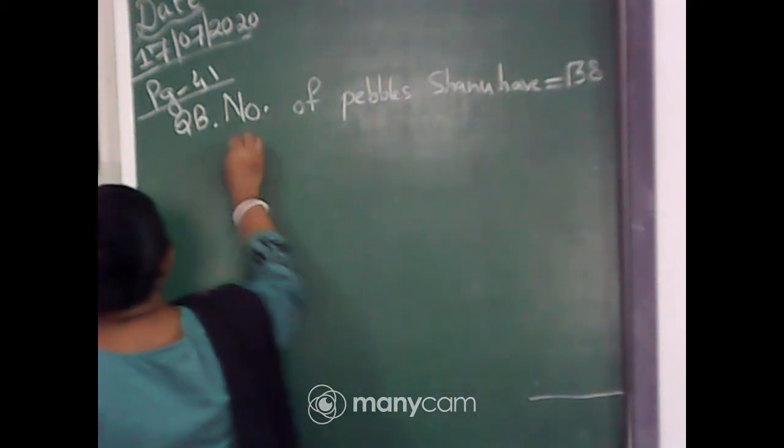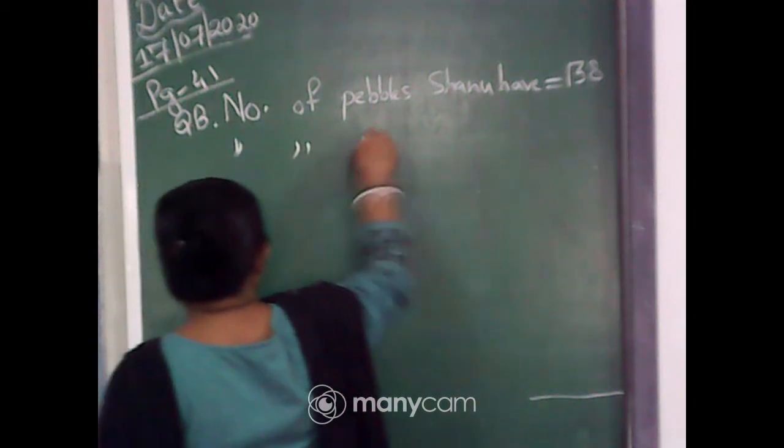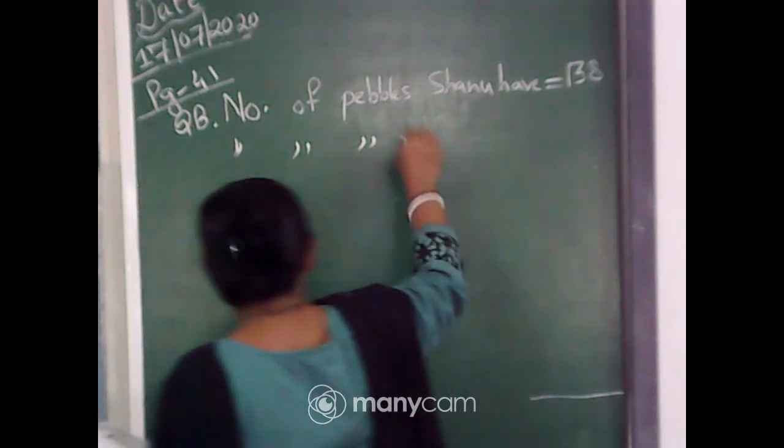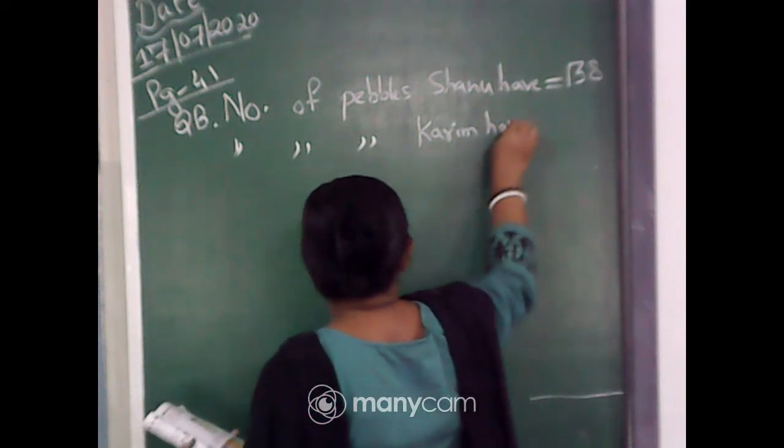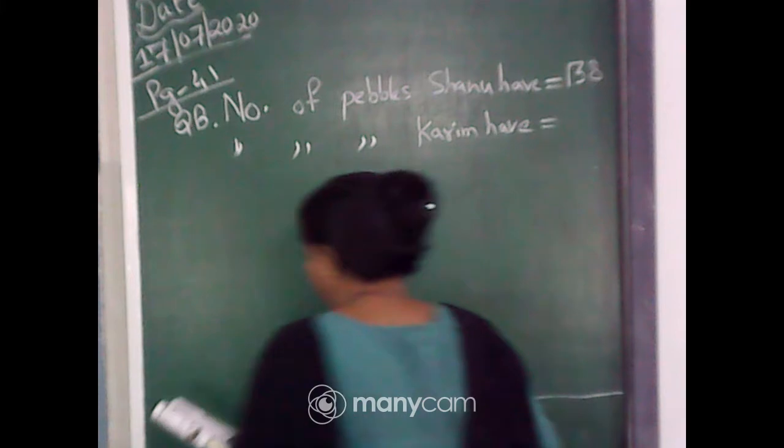Then number of pebbles Kareem have, it is 44.